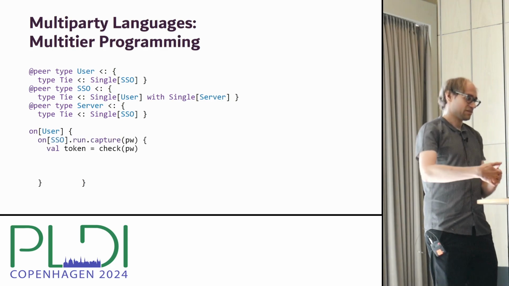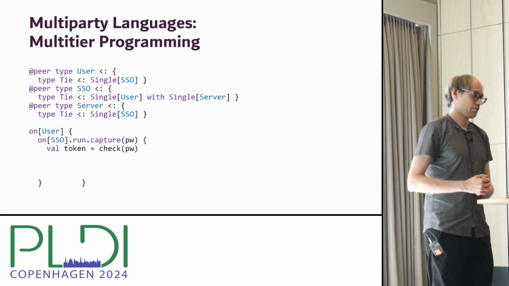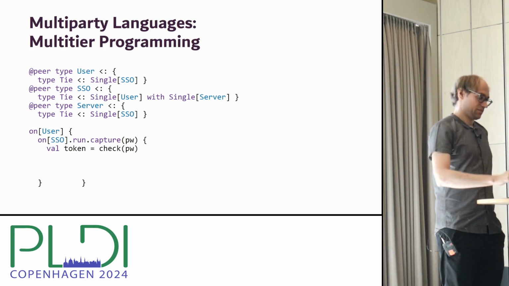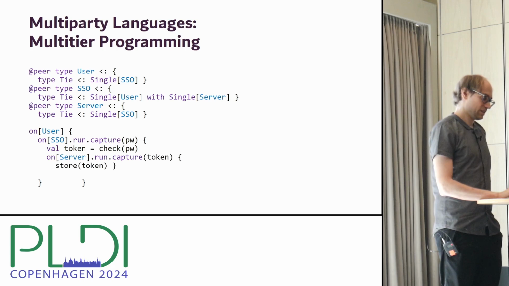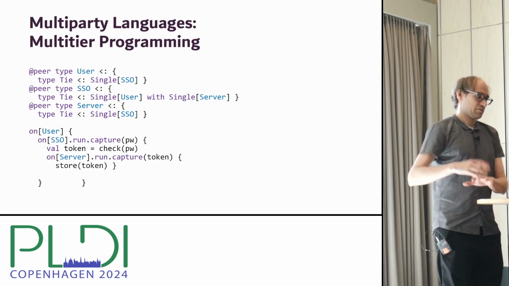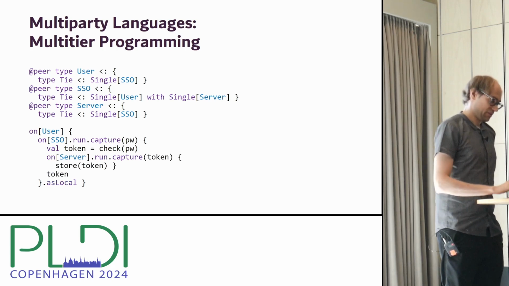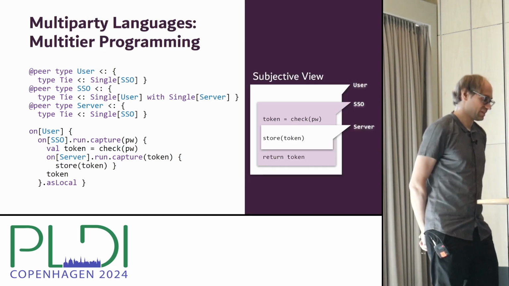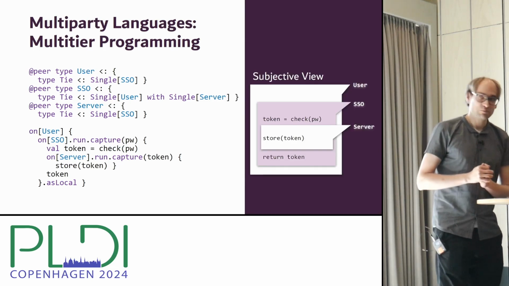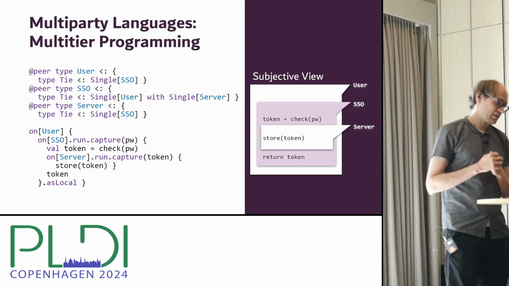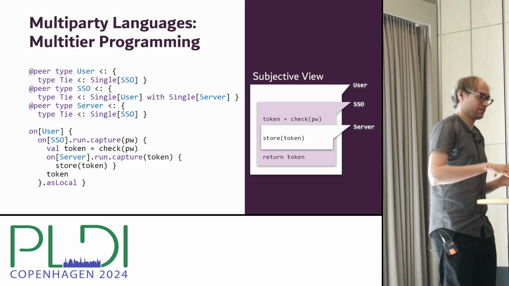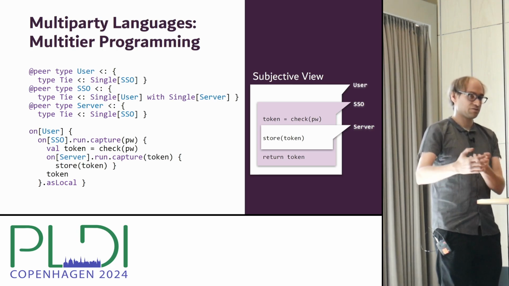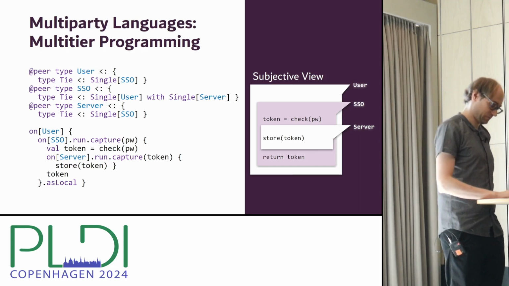Then this block runs another nested block on the SSO and transfers the password from the user to the SSO peer. And then the SSO checks the password, generates a token. And then it runs another nested block on the server, where the server adds the token to the store of verified tokens. And finally, the SSO returns the token to the user. So you can see that this program describes the same interaction, but maybe from what we could call a more subjective view, where we compose sub-expressions that are executed in the context of different peers. And then by nesting them, the lexical scope determines where code is executed.